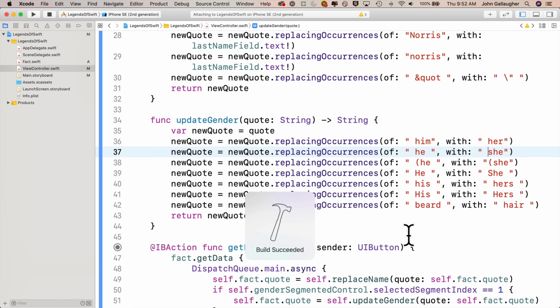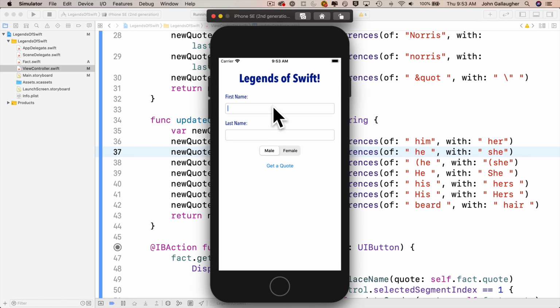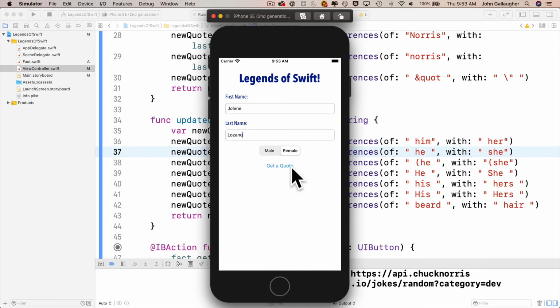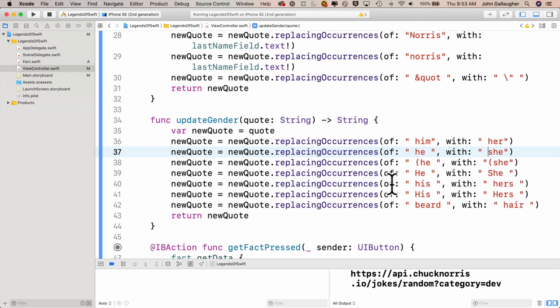And let's try this on another one of my former TAs. That's Jolene Lozano, female, and get a quote. And we have no female pronouns in that first one. None in the second one. None in the third one. None in the fourth one. None in the fifth one. And the sixth one, still no female pronouns. 7, and finally 8. But oh no, you can see in here that I have an error, so I didn't put a space in after she, so that's why she and calls merged together.